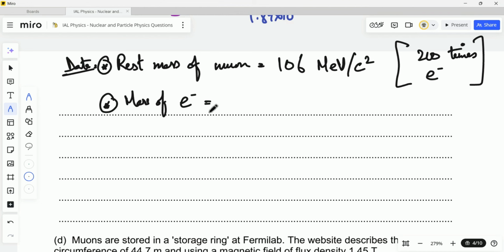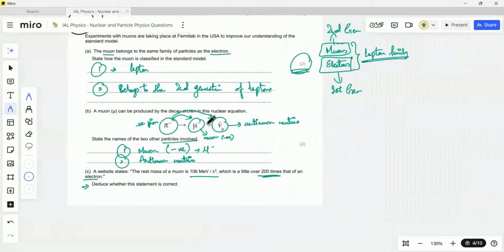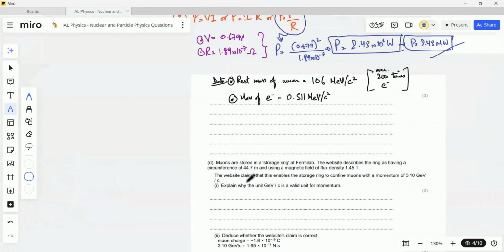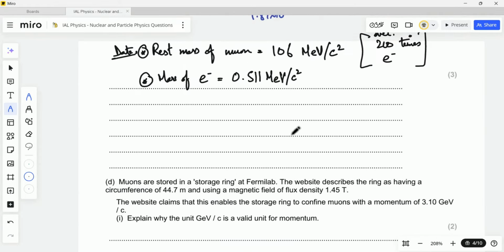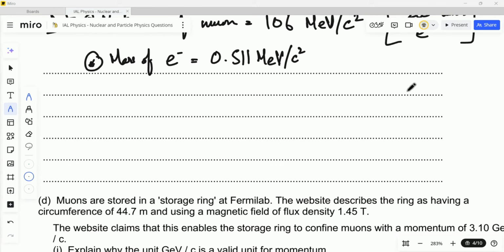So the mass of electron, or the rest mass of electron, is 0.511 mega electron volt per c square. They're telling us it is over 200 times. So we have the mass of our electron over here. Now we just need to calculate and see whether it is right or not, to deduce whether the statement is correct. They are saying the rest mass of a muon is basically a little over 200 times that of an electron. So let's find the mass of muon now.